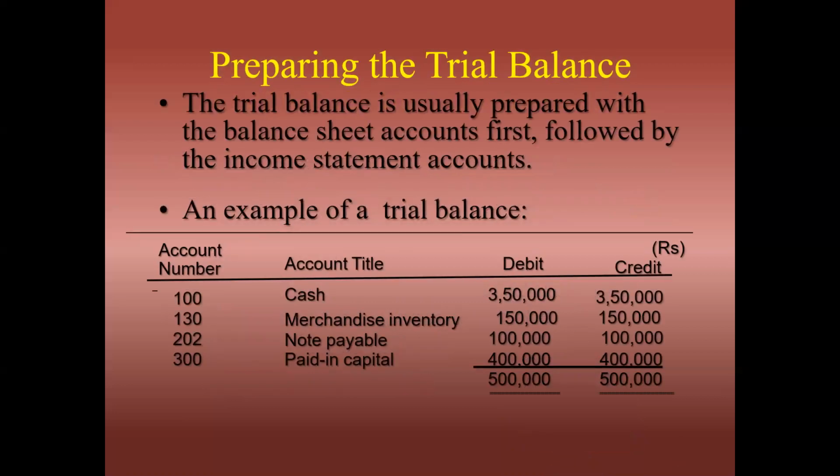Preparing the trial balance. The trial balance is usually prepared with the balance sheet accounts first, followed by the income statement accounts. An example of a trial balance: we have account numbers 100, 130, 202, 300, then account title, debit amount and credit amount. The debit amount is 5 lakhs and the credit amount is 5 lakhs, so these two amounts should be equal. We have amounts of cash, merchandise inventory, notes payable, paid-in capital, etc.